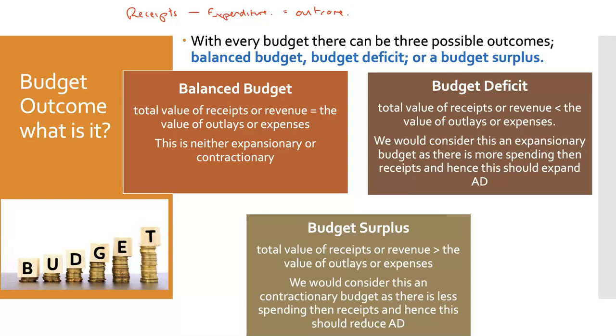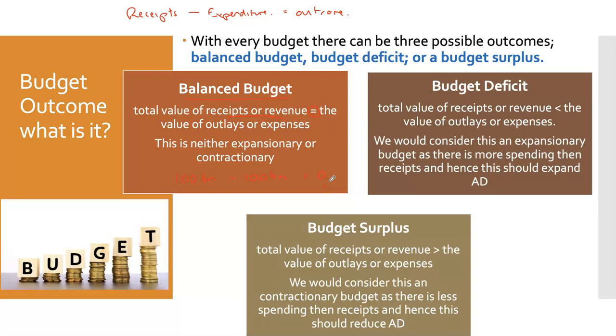Firstly, we could have a balanced budget. The most rare of them, this is where the total value of our receipts or revenues actually equals the value of the outlays or expenditures. So this could be, for example, a budget that has $100 billion of receipts, but also $100 billion of expenditures. So the outcome is zero.